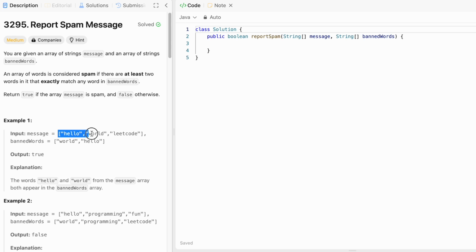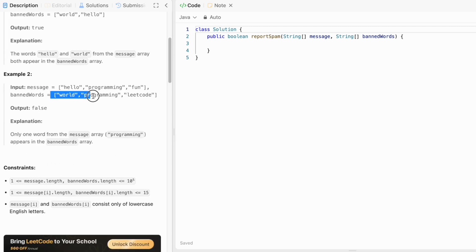In this case we are given the message which consists of 3 words, and we're given another array, banned words, which consists of 2 words. So we have to iterate through these words and check if 2 or more words are present inside this banned words array. First we start with this word, we check if it's present inside this list. Yes, hello is present, so the banned words count is 1. The next word is word, it is present in the banned words list, the banned words count is 2. So we're meeting this condition that we found at least 2 words, so there is no need to iterate through the third word. You can return true as the output, which is expected here.